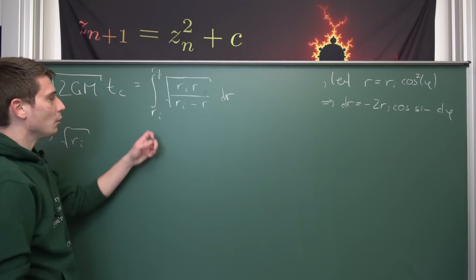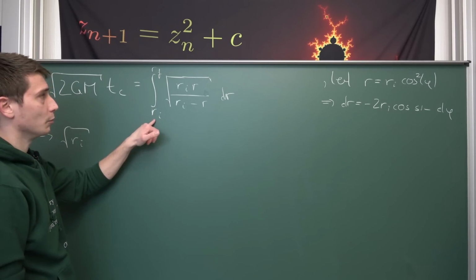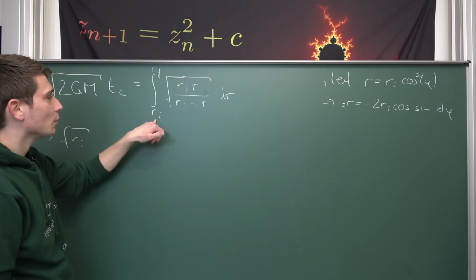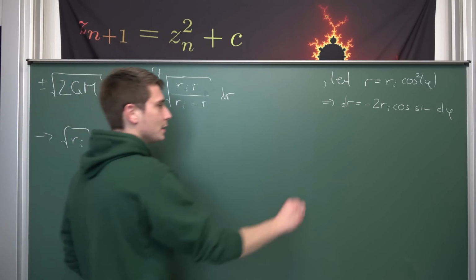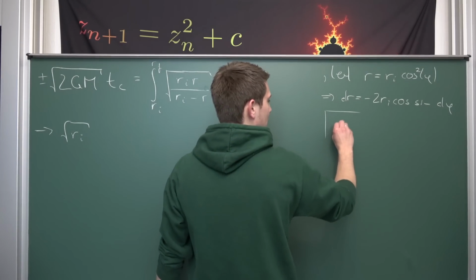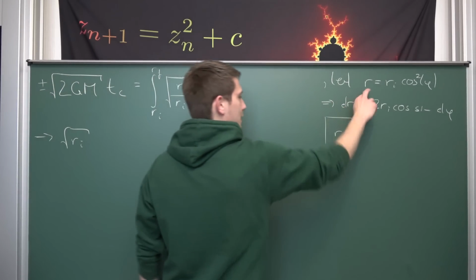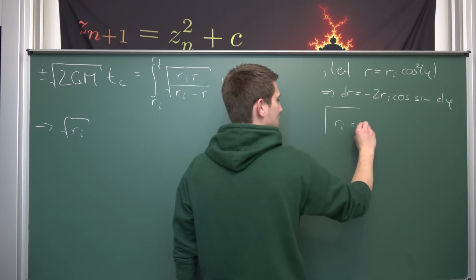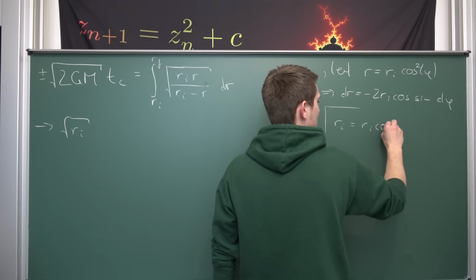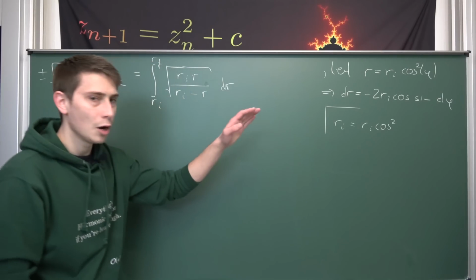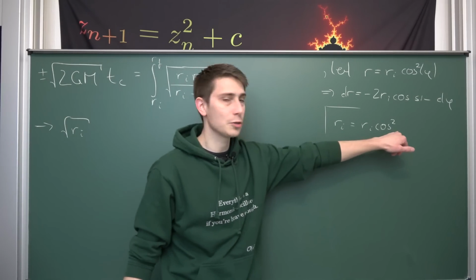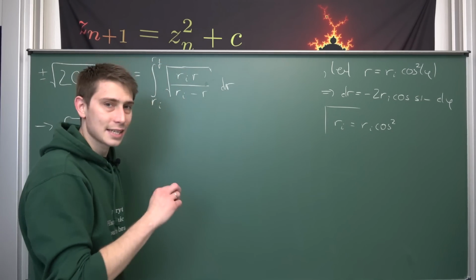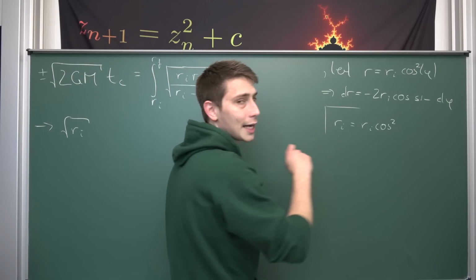And what we have now is a tiny little bit of a problem here, because what about the upper and lower bounds? I mean, we need to do some analysis here. So at first, if we plug Ri into here, we get that Ri must be equal to Ri times the cosine squared. What value for phi do we need to plug into the cosine such that we get Ri out on this side?